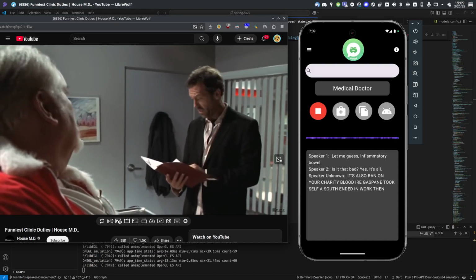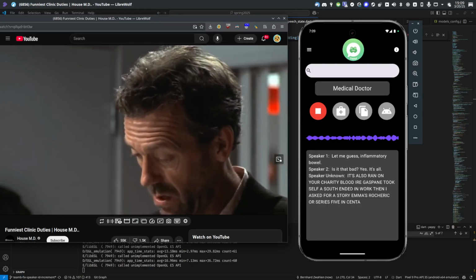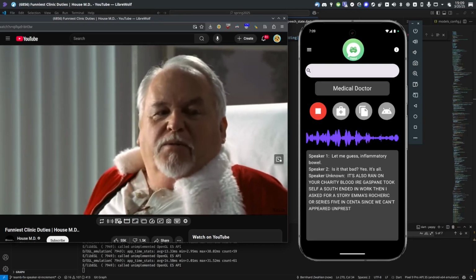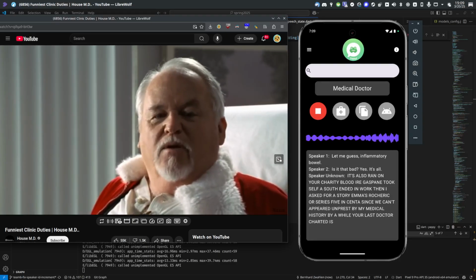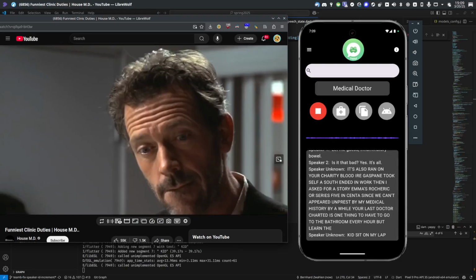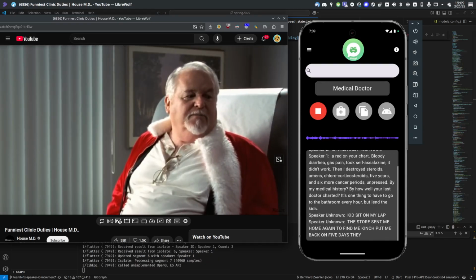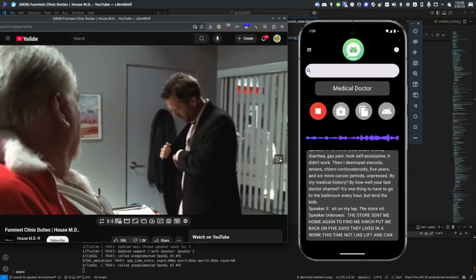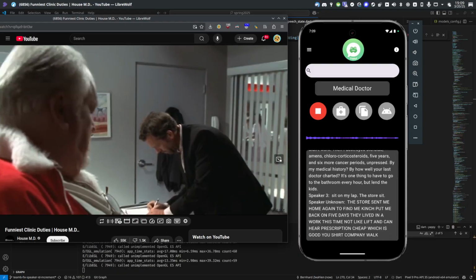Then extra steroid enemas, oral corticosteroids, 5-ASA, 6 mercaptopurine. Unimpressed by my medical history, by how well your last doctor charted. It's one thing to have to go to the bathroom every hour, but when the kids sit on my lap, the store sent me home. They're going to fire me. Can't you put me back on 5-ASA? Maybe it'll work this time. Not likely. I can't give you a prescription. It's cheap, which is good, because your insurance company won't pay for it.